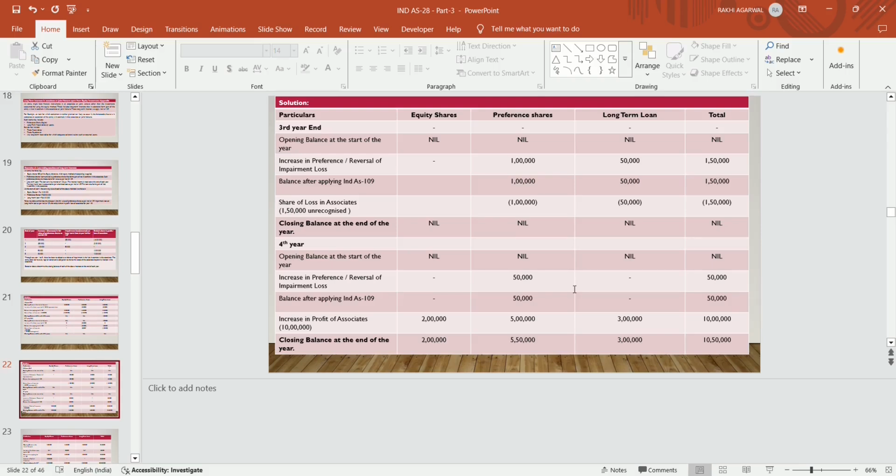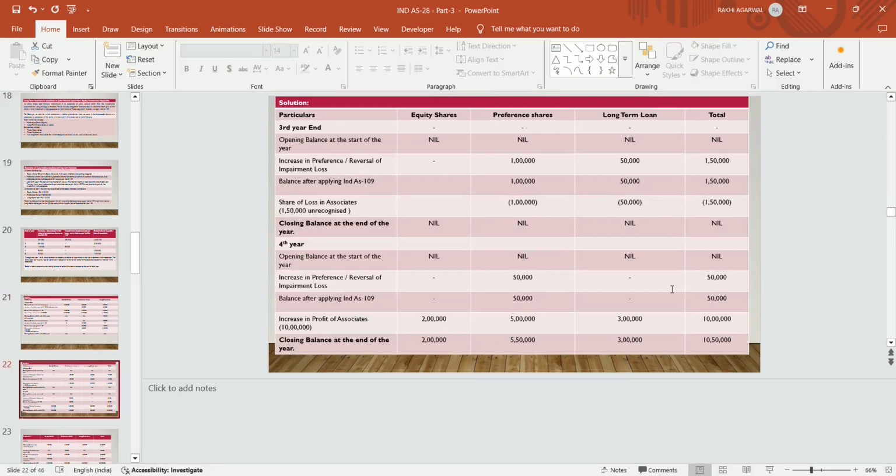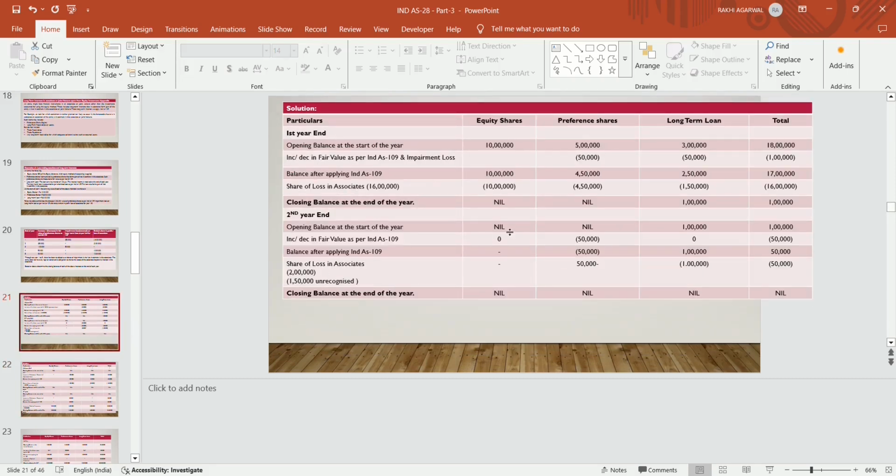In year 1 in case of loan there is adjustment of 1,50,000. In year 2 there is an adjustment of 1 lakh, so it becomes 2,50,000 and year 3 50,000. So total 3 lakh, the balance available in loans is exhausted. The profit of 10 lakhs, 3 lakhs is given, 7 lakhs left. We will adjust with the preference shares. How much adjustment is required in case of preference shares?